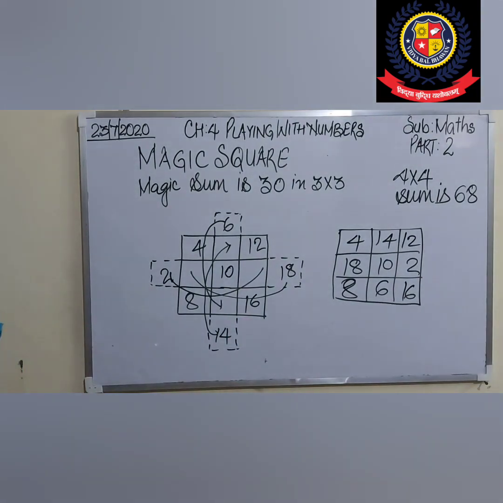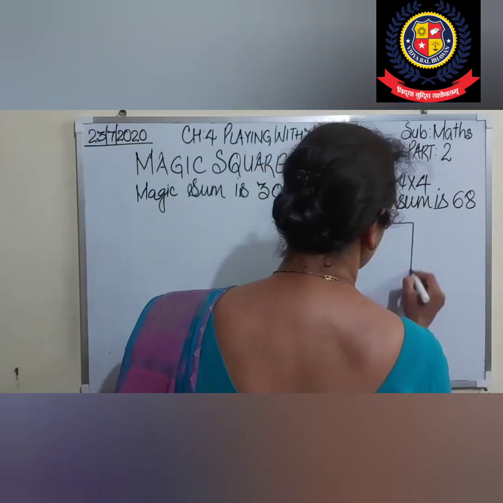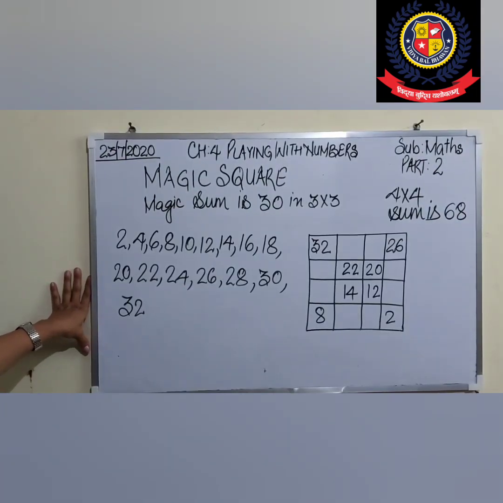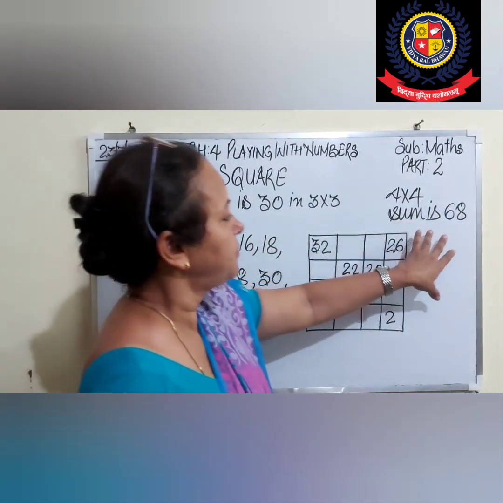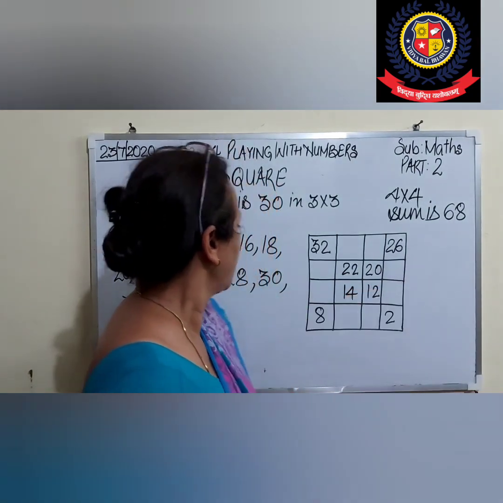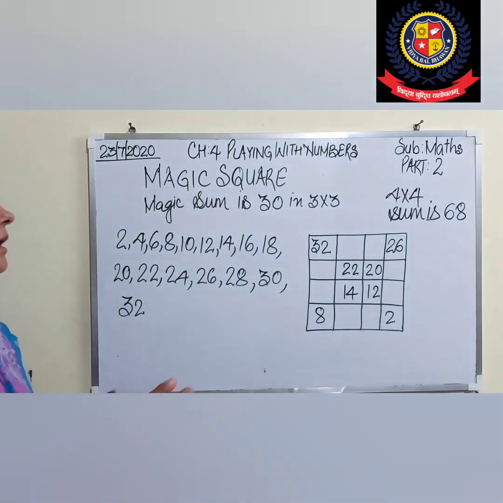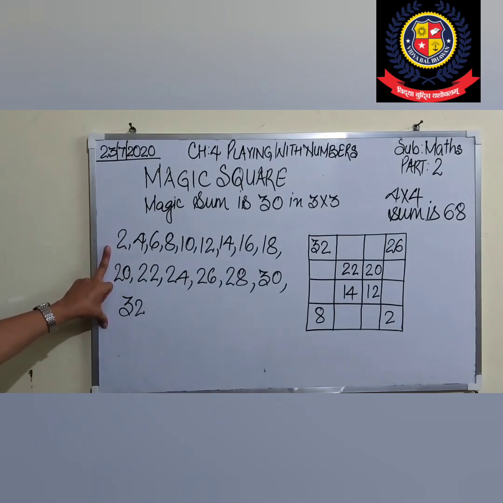This is the way to solve a 3 by 3 magic square. Clear, students? That's right. Or does anyone have any doubt? I hope it is clear. So now I am going to solve a magic box of 4 by 4 whose sum is 68. In that we will take the numbers 2 to 32. I am taking 2 to 32 and I will try to adjust the numbers accordingly so that I can get the sum 68.